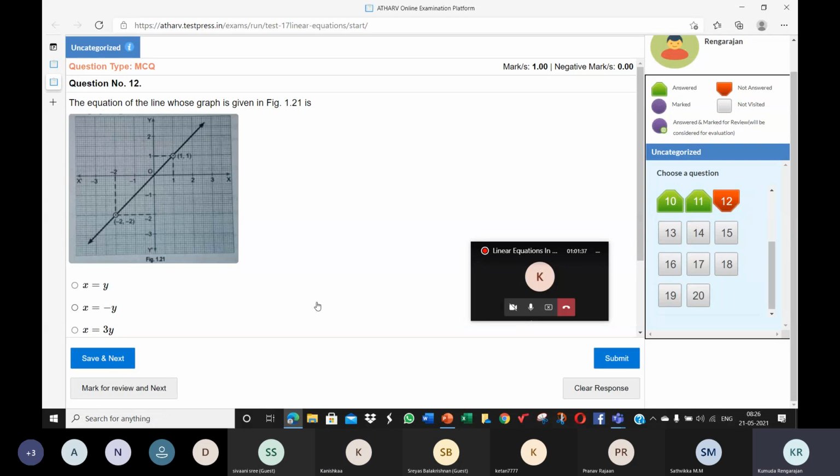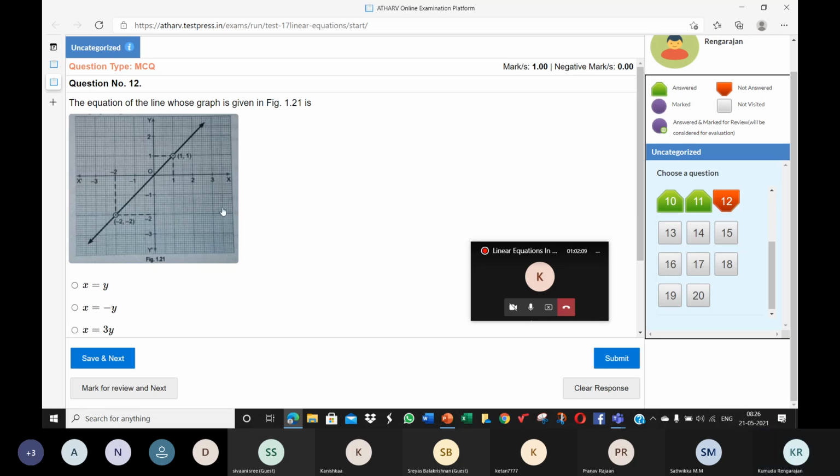This one, I think I had not marked the correct option. Let me just check. I think by mistake I had given some other option. Let me check and get back, in case you have given the correct option but did not get marks because I had not selected the correct one. I'll increase your total by 1 mark.